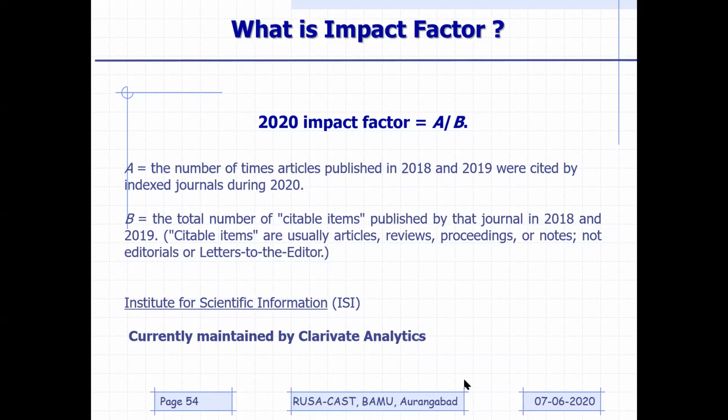Earlier, this Thomson-Reuters impact factor was looked after by the Institute of Scientific Information (ISI). Nowadays, it is being maintained by Clarivate Analytics.